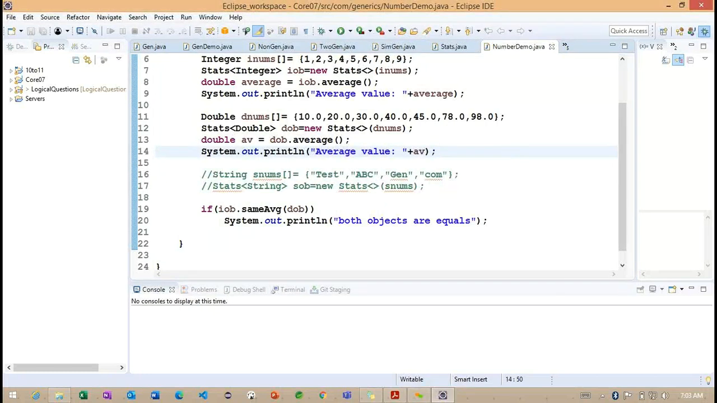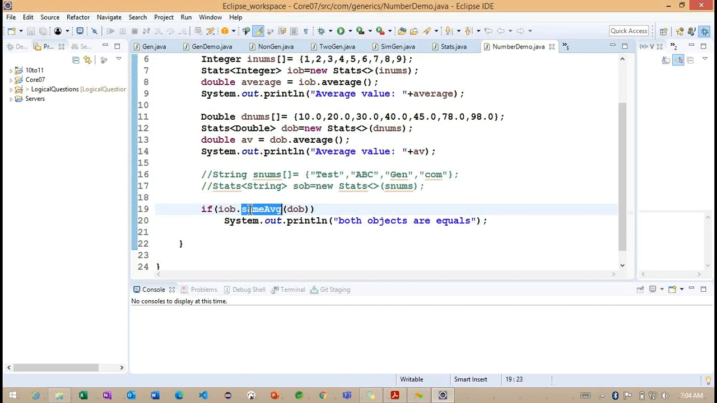Good morning, everyone. In the last class, we discussed the generic concepts. We identified how we can work with wildcard arguments. The simple example we identified was with the help of a method called sameAverage.